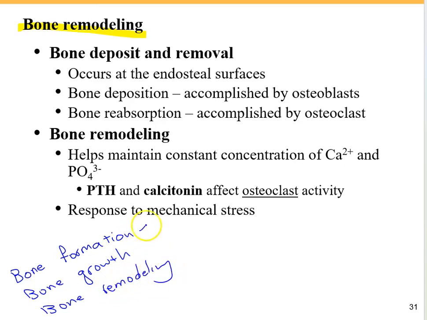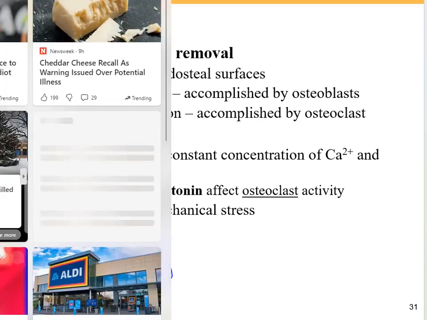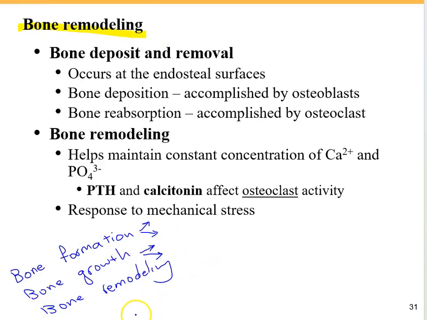We have the intramembranous and endochondral ossification as the mechanisms or the ways of bone formation. We had the appositional growth and interstitial growth as the ways of bone growth. And now we have bone remodeling.